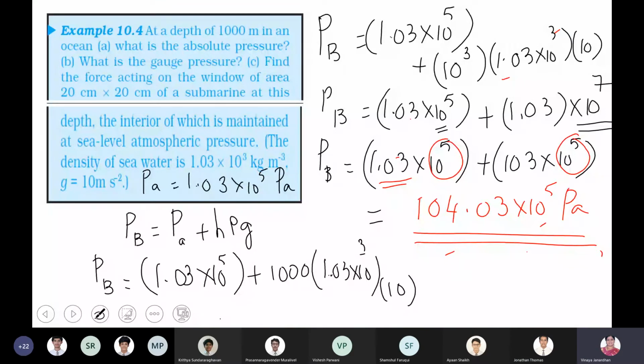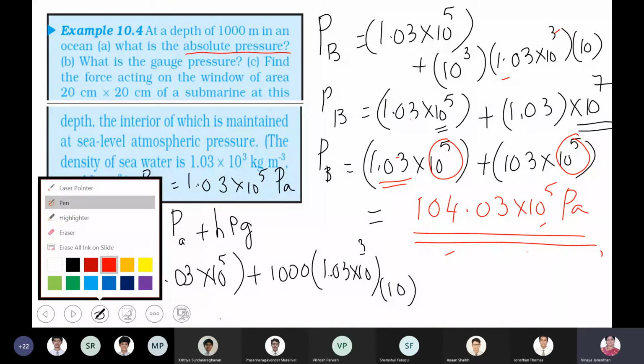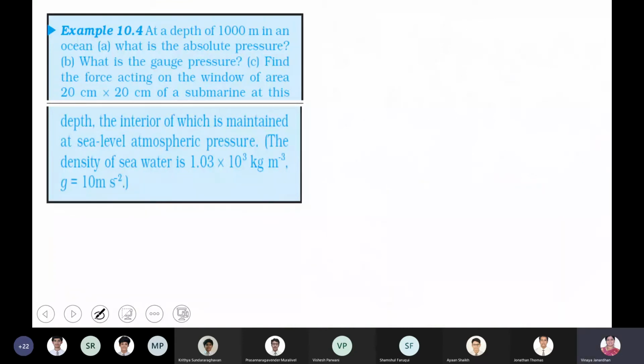All right, ma'am. Okay. Absolute pressure is now the gauge pressure, P minus PA. P is nothing but the pressure at point B, P minus PA. That you can do by yourself, boys. That second part I'll leave because it's direct substitution. I have to go for the third part.